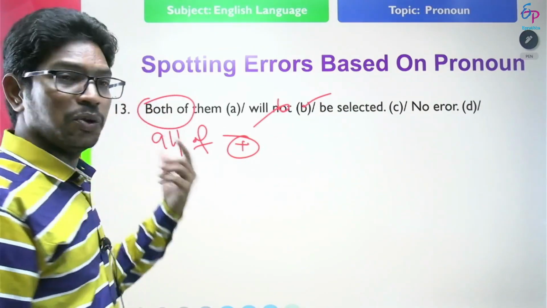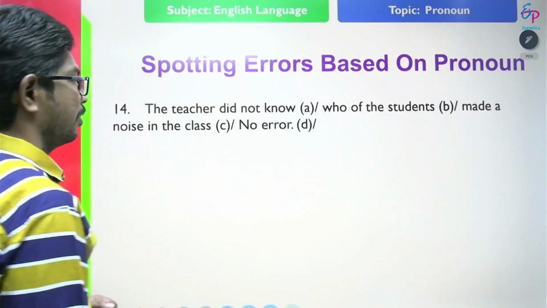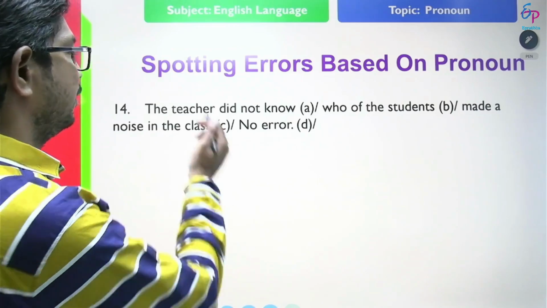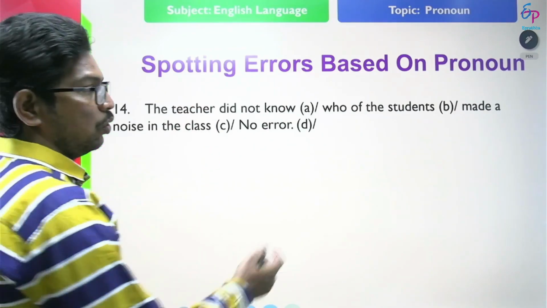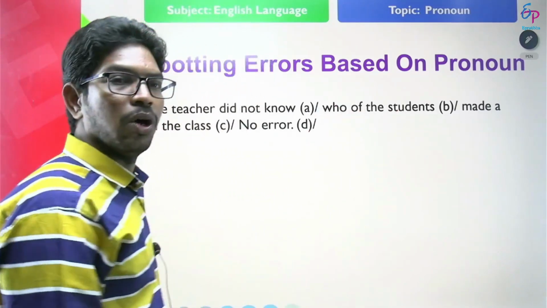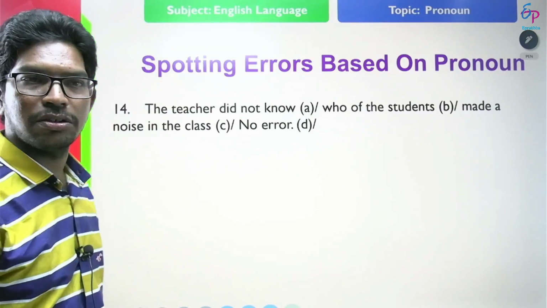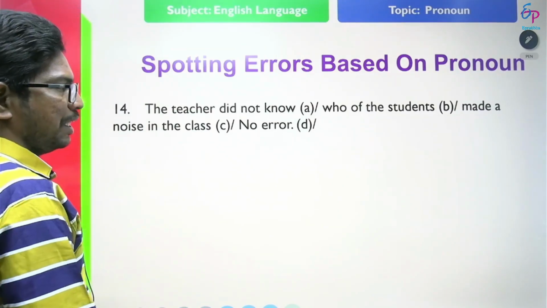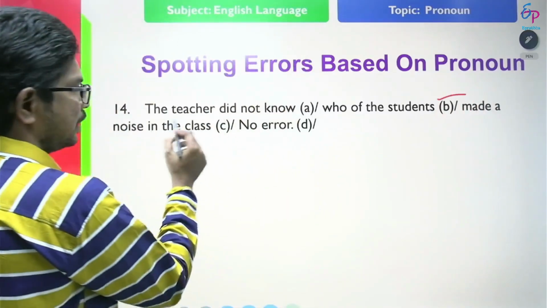Both of are always used only in positive sentences, not in negative sentences. Next. The teacher did not know who of the students made a noise in the class. In this statement, we find the error at B because the teacher did not know.